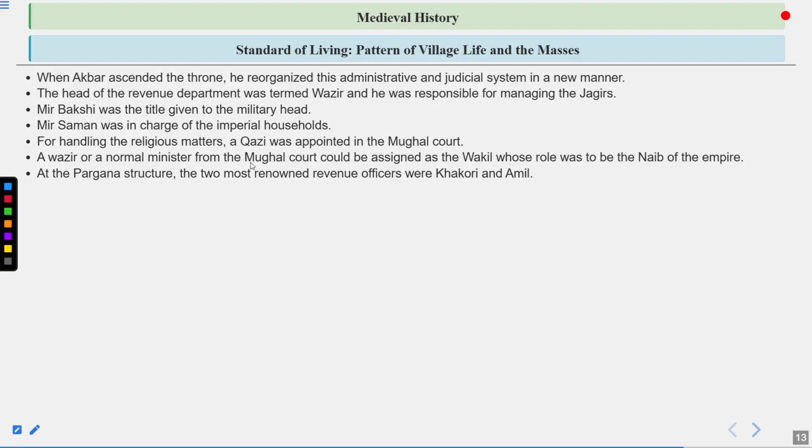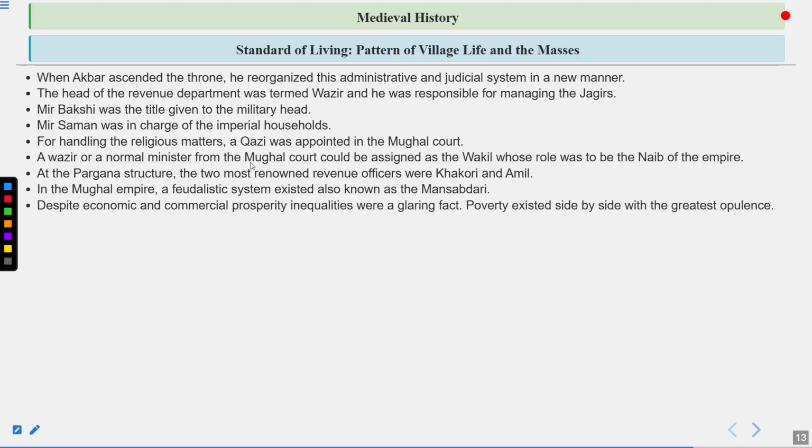At the Pargana structure, the two most renowned revenue officers were Kakori and Amil. So these are called the revenue officers, and they are particularly structured in Parganas. I hope you remember Parganas. Parganas are above villages. In the Mughal Empire, a feudalistic system existed, also known as the Mansabdari.